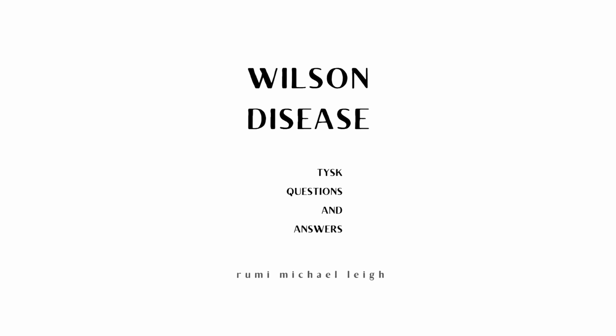6. What is jaundice? Jaundice is the yellowing of the skin, the sclera, and the mucous membrane due to excess bilirubin. 7. What is edema? Edema is swelling due to the accumulation of excess fluid in the tissues. 8. What is ascites? Ascites is a collection of fluids in the abdomen.